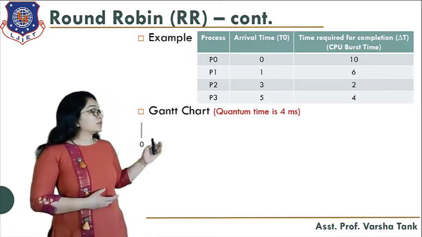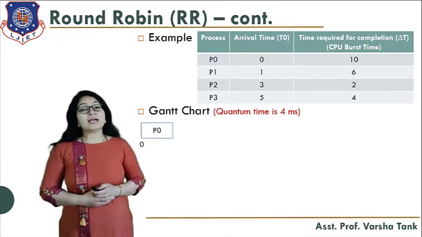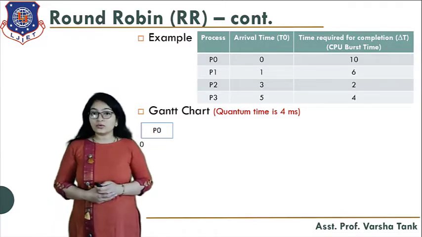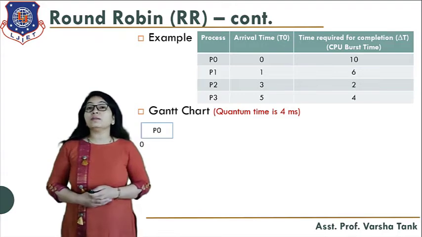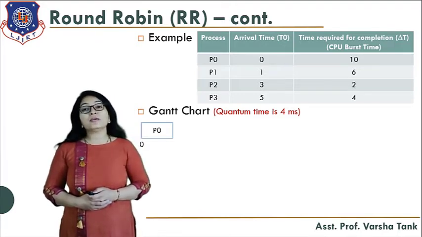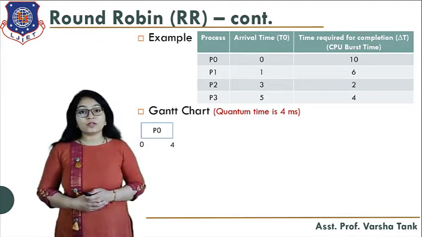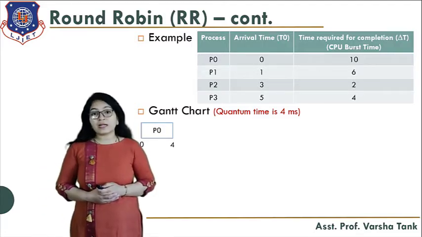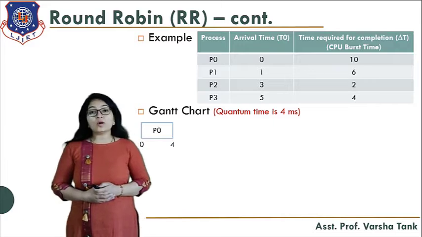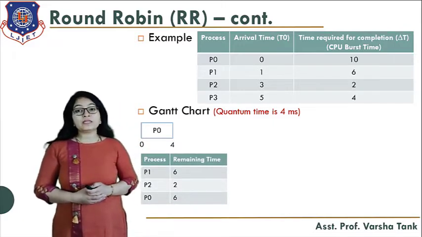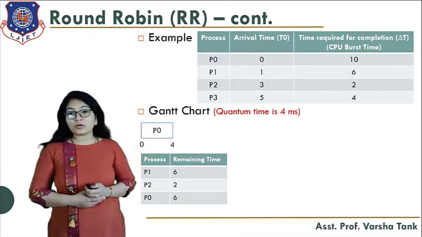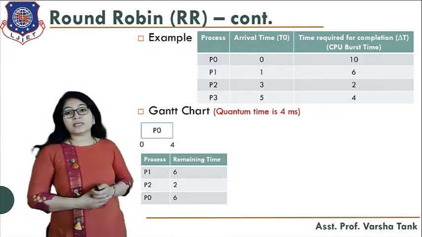So first of all, start with 0. Our time quantum is 4 and the first process arrives at time 0. So first P0 will go for execution. P0 will be assigned to the CPU for 4 milliseconds, as we have set the time quantum to 4 milliseconds. Now what will happen? Here you can see the process P0 is in execution for 4 milliseconds.